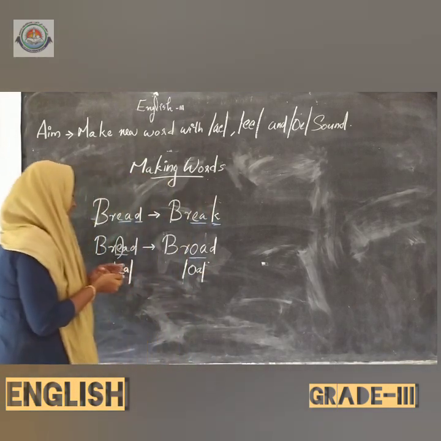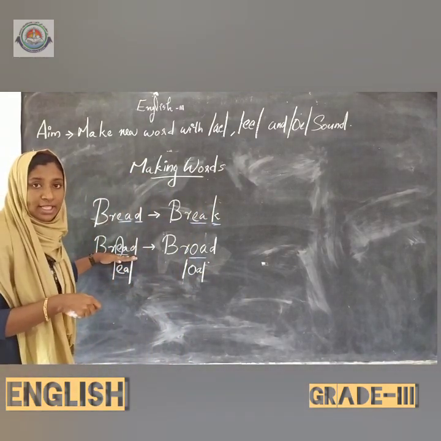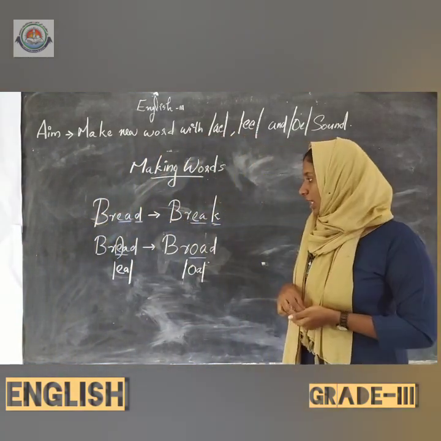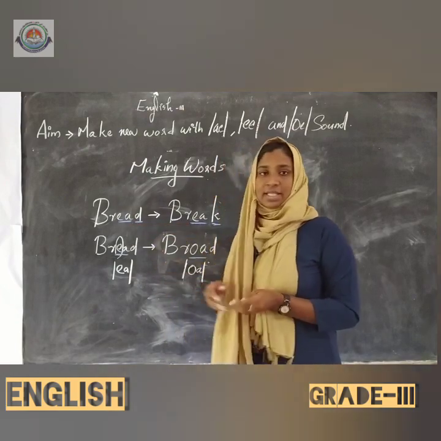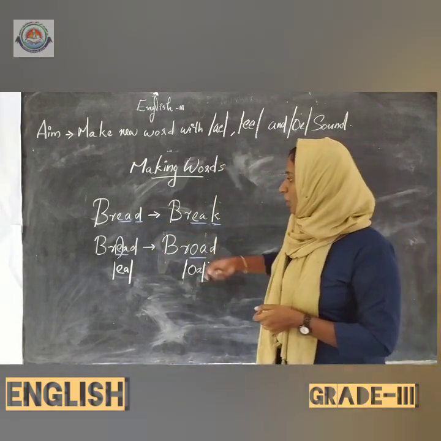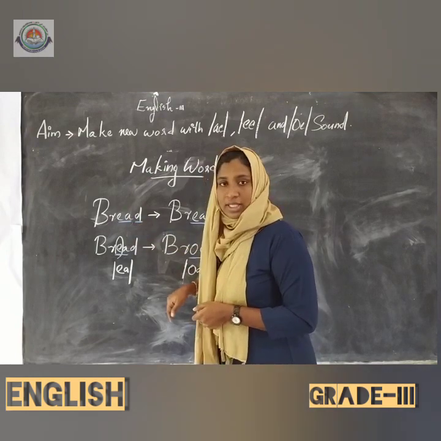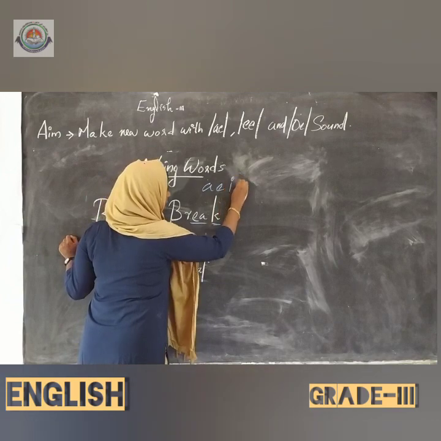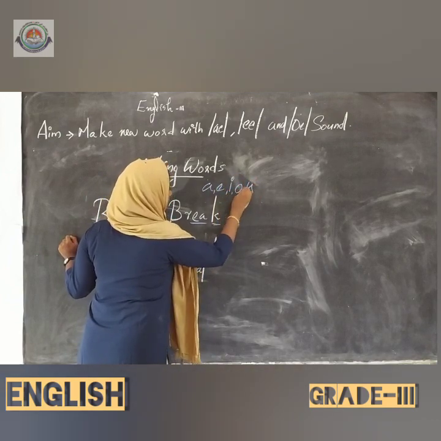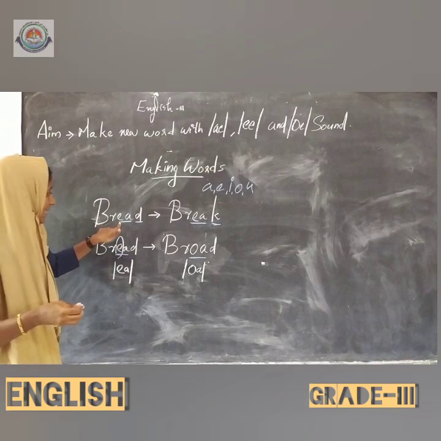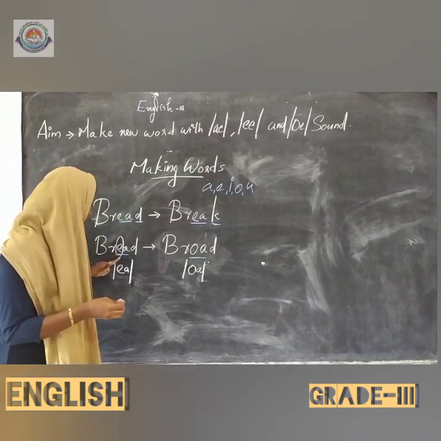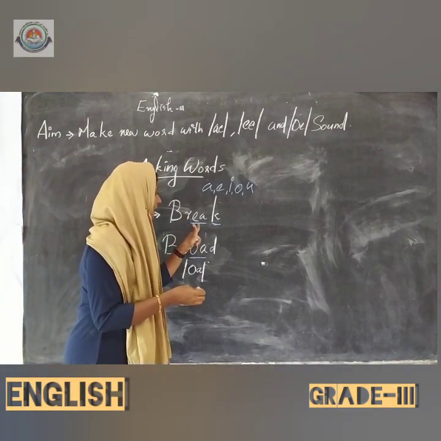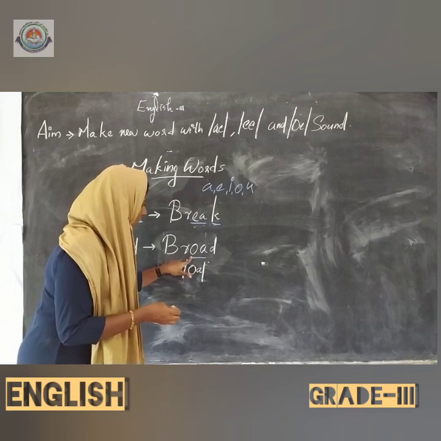Okay, and if two vowels come together, we will call it, yes, vowel team letters. Okay, so it is vowel team letters. Why do we call it that? Yes, because two vowels came together here. Our vowels are A, E, I, O, U. And here the two vowels E and A came together. Here also E and A came together. And here it is E and A. Okay, and it is O and A.